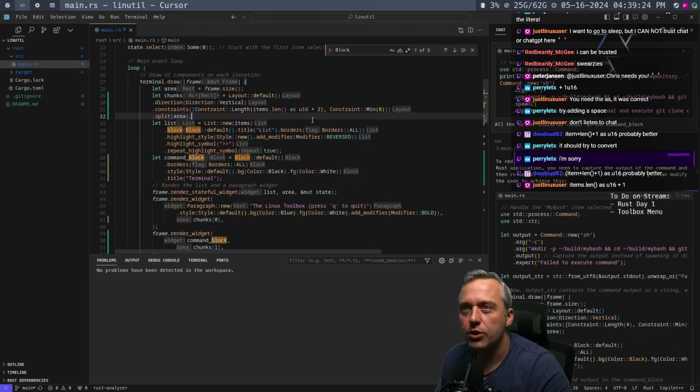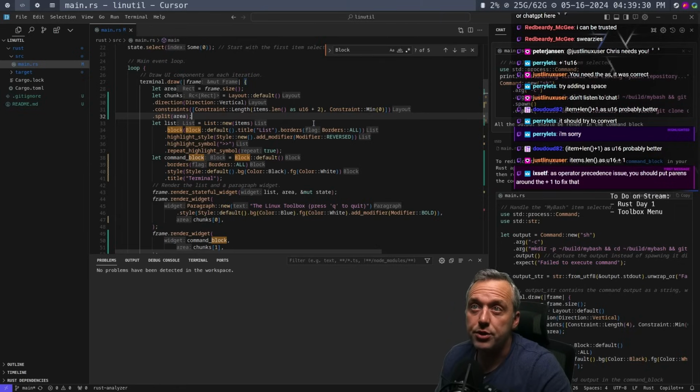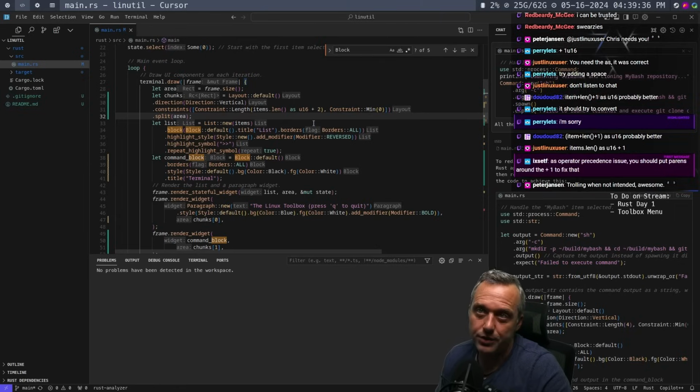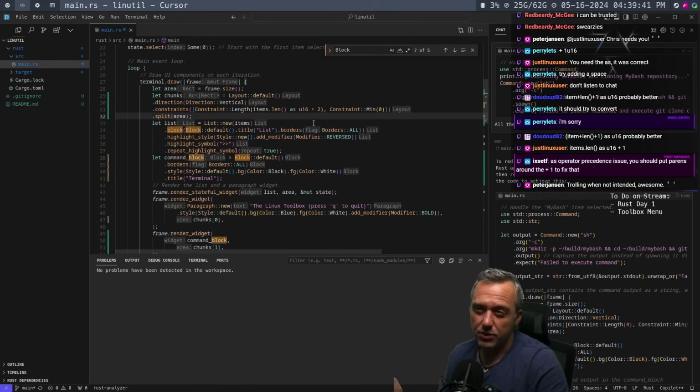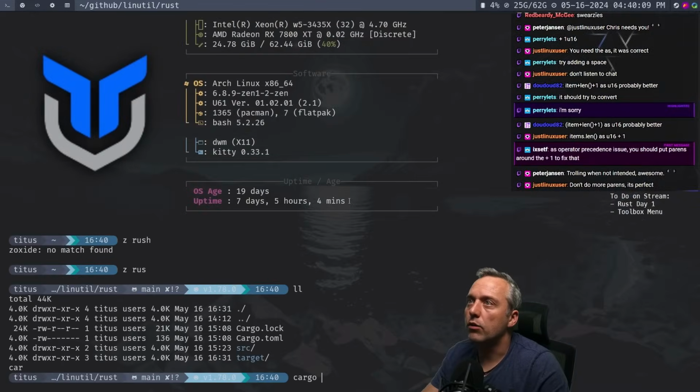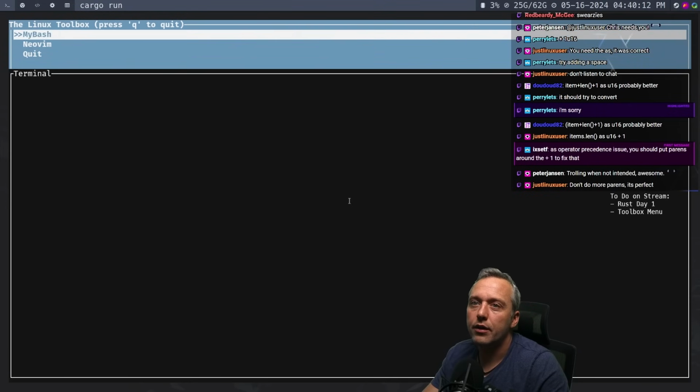Oh yeah. You could do it in parentheses, or just like this. I'm good with that. The operational precedence issue, you should put parentheses around the +1 to fix that. Yeah, that's true. But if you don't want to do parentheses, which sometimes, when it's already got this many parentheses in here, I'd prefer to stay away from that because the parentheses make it kind of hard to read. So if this is actually functional, I'd be okay with this. So let's just compile it just to see. Go cargo run. Yeah, perfect.